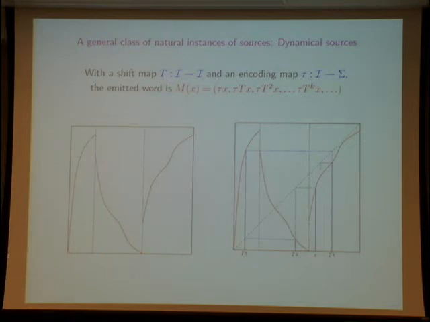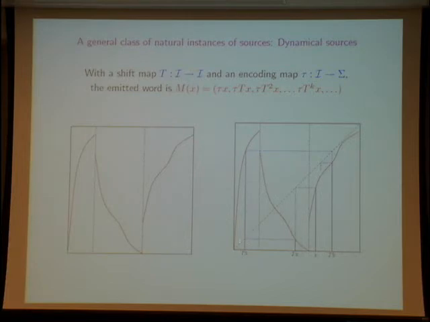Now I choose a real x, for instance here, and I use the shift map T, and I produce the trajectory of x. The trajectory of x is given by x, T of x. To obtain T of x from x, I consider the graph and use the bisectrix to get T of x here, and I continue: T of x here, I have T square of x.